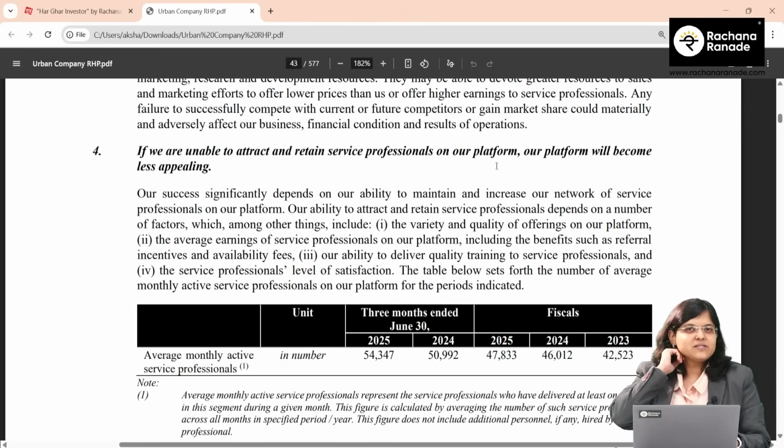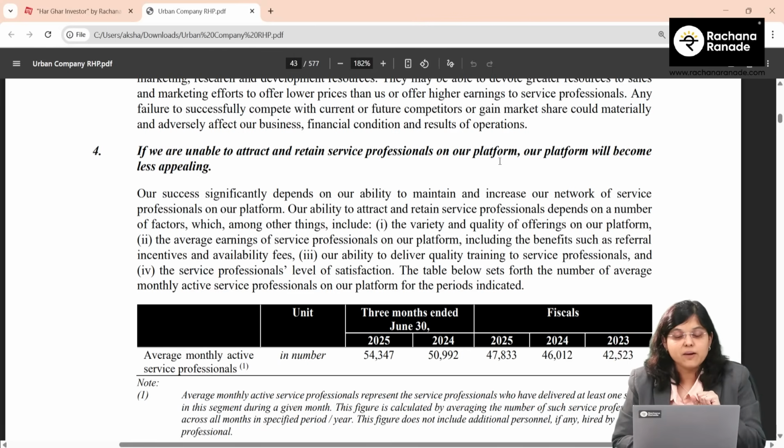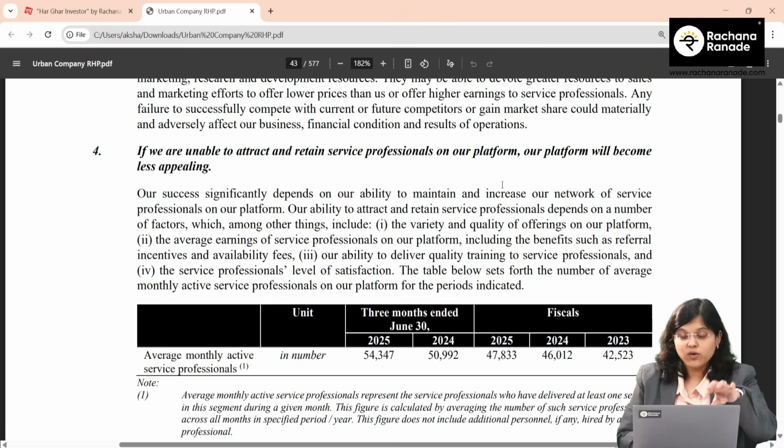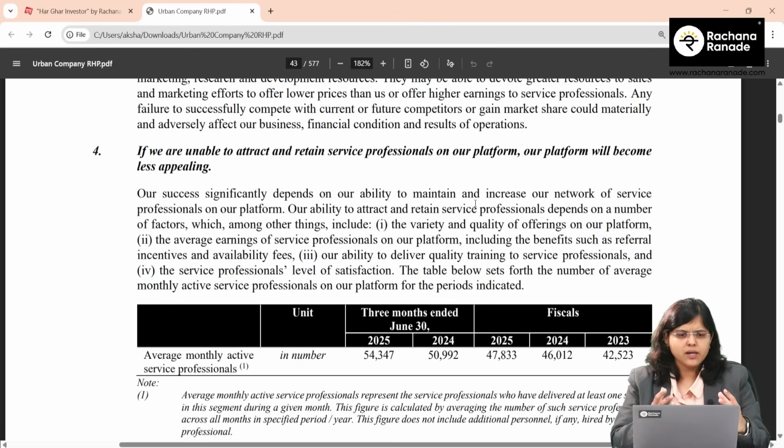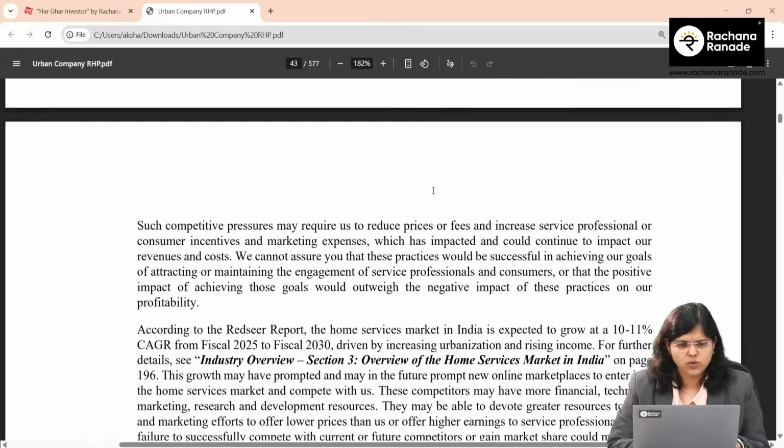For example, if a person takes a salon service from one of the Urban Company professionals, he likes the service, he says next time I'll directly contact you. If that happens, is that person bypassing the platform? Yes. And that could be one of the risks. I'm sure Urban Company would have their own different measures to ensure that this does not happen, but they have of course mentioned that as one of the risks.